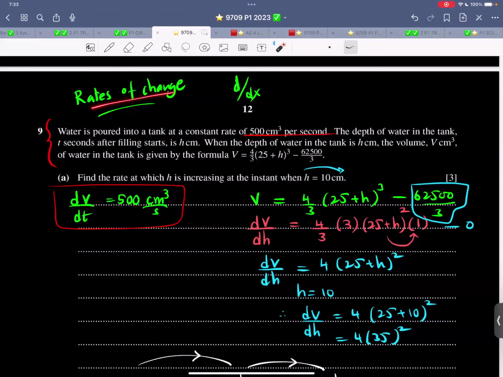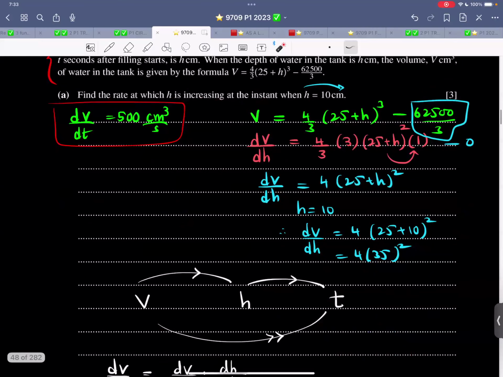And what is the question all about? It's about rate of change. The depth of water in the tank t seconds after filling starts is h. When the depth of water in the tank is 8 centimeter, the volume of the water in the tank is given by this formula. So they have a formula of their own. Sometimes they can talk about a sphere. Sometimes they can talk about a cylinder, all those basic things. But over here, they have given a formula of their own. First part, find the rate at which h is increasing at the instant when h is 40.